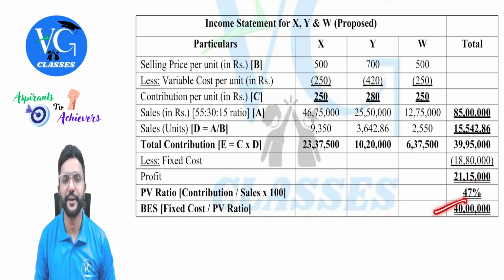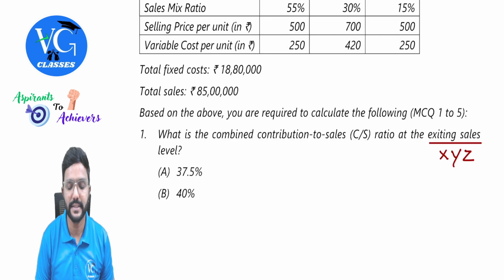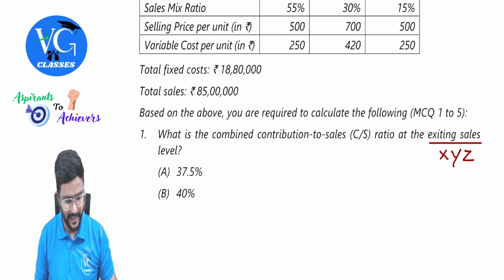You will get 40 lakh. I repeat, fixed cost is 18 lakh 80,000 divided by 47%. You will get 40 lakh. 40 lakh. Yes, sir. Sure. We'll just mark the answers.